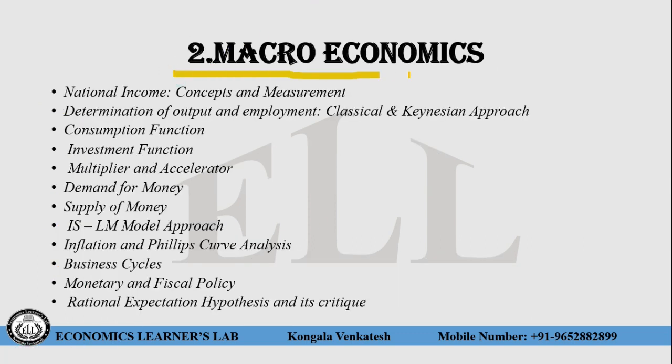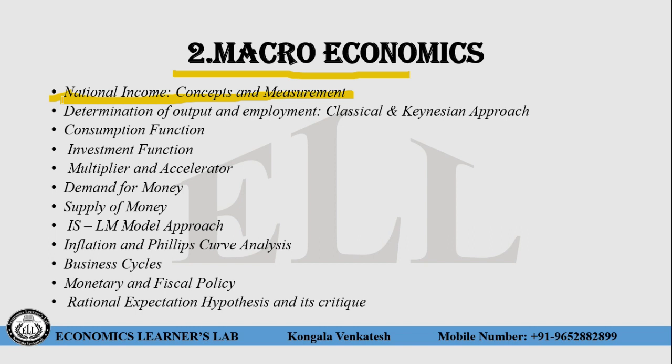Two, macroeconomics. So far there was no question from national income, but recently NTA has added this national income concept. So just have an idea about what GDP at market price is, what GDP at factor cost is, what real GDP is, what nominal GDP is, net income from abroad, and what GDP and GNP are, and the difference between GDP and GNP.